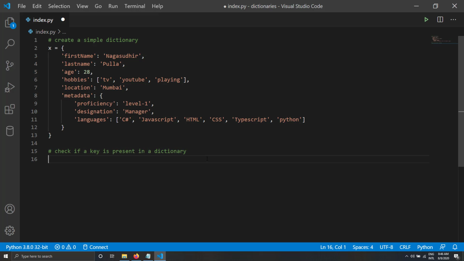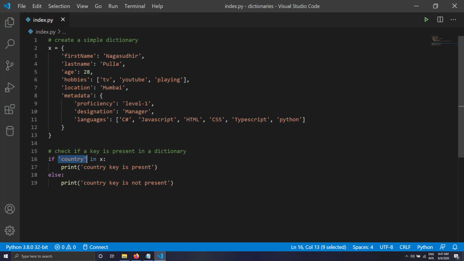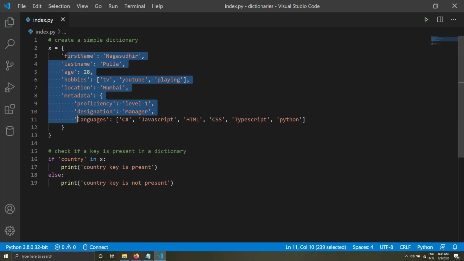So if I want to check if there is a key called country in a dictionary X, what I can do is I will use the in operator. So I will just write if country in X. So here in this example, I have checked if there is a key country in X using this in operator. It's very simple. I'll just write country in X, and if it is true, you'll get to print this, and if it's false, you'll get to print this. But here you can see there is no key called country in X.